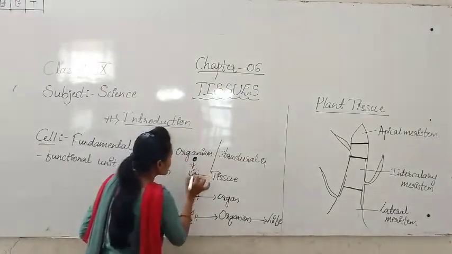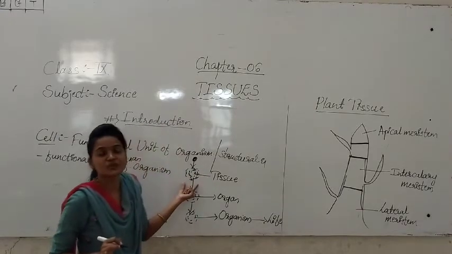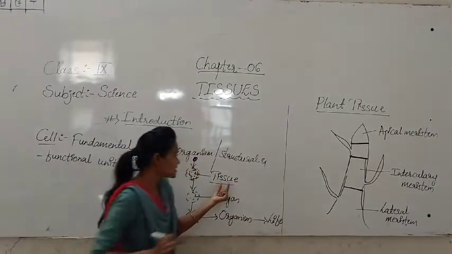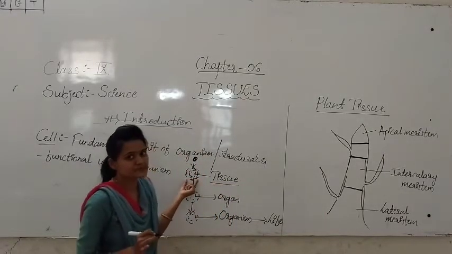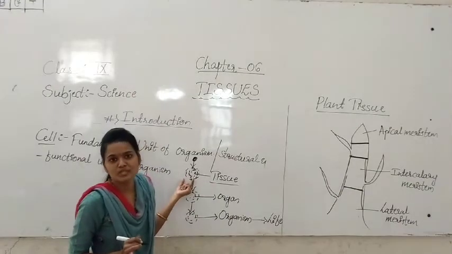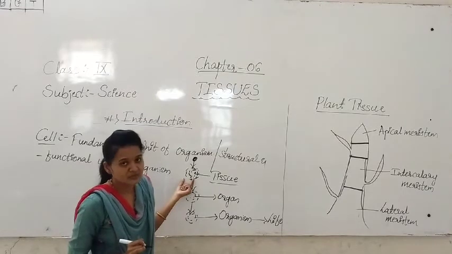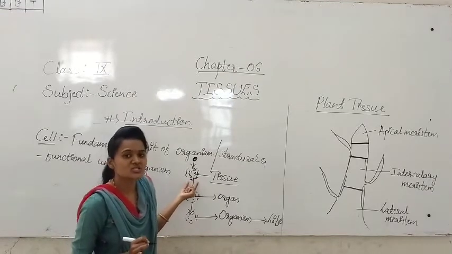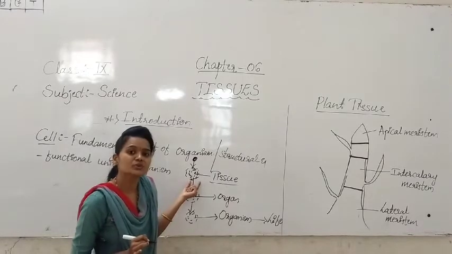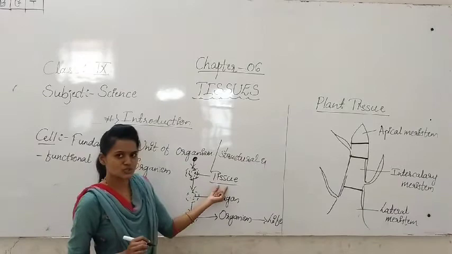See, each cell, otherwise the bundle of cells, otherwise the cluster of cells, forms the tissue. Then what is meant by the tissue? Tissue is the group of cells which will be similar in structure and function, and they will be working together. That we are calling as the tissue.